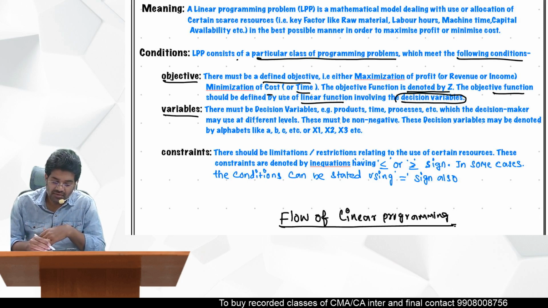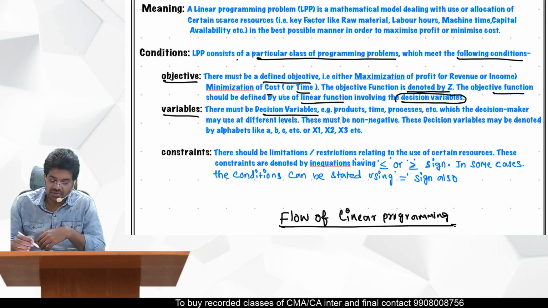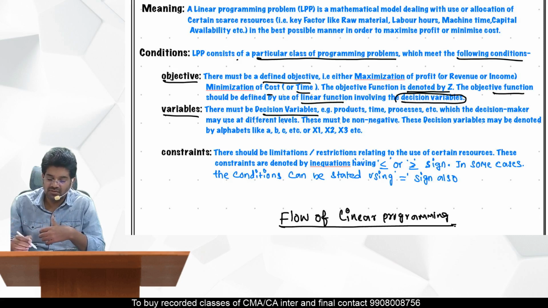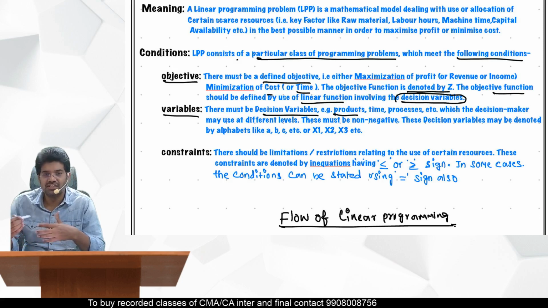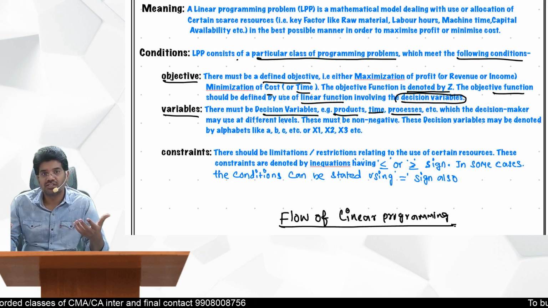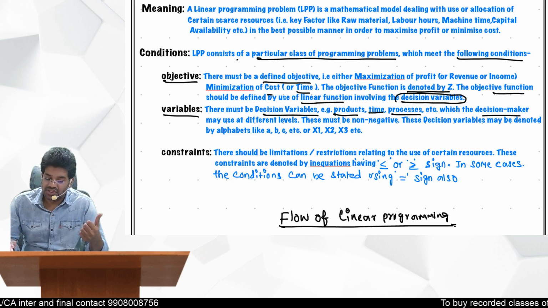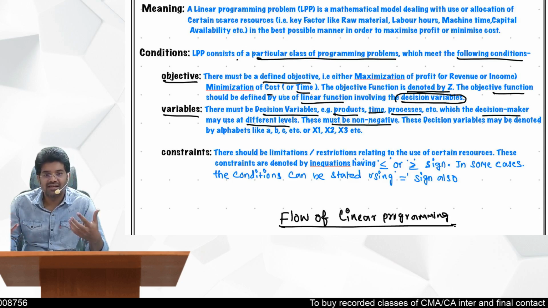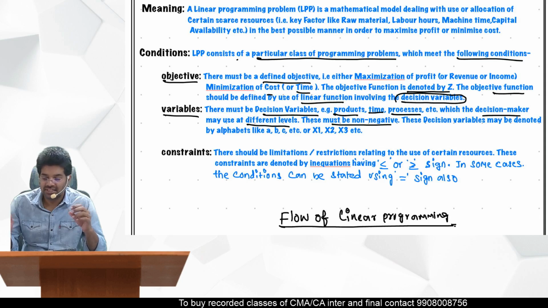And there must be a decision variable. Just now I was telling you one example, we have taken products. Similarly, the decision variable could be time in case of minimization of time, processes in case of minimization of cost or minimization of the losses, which the decision maker may use at different levels. So these must be non-negative. Obviously the number of units what we are going to produce should not be negative, those should be non-negative.